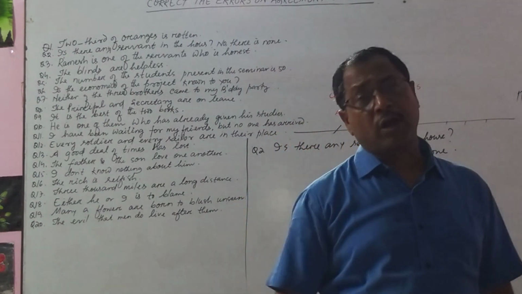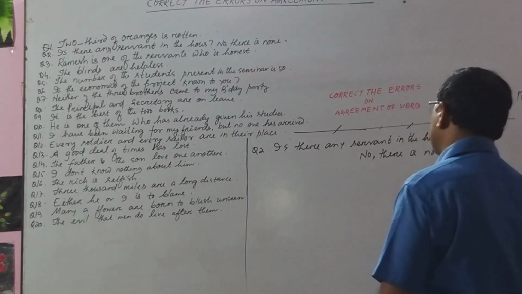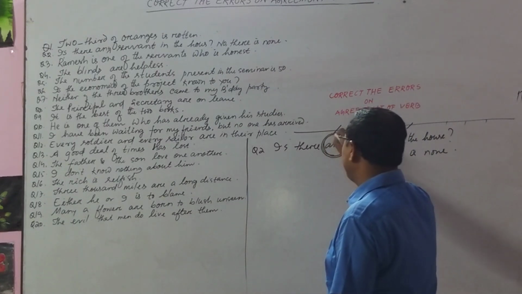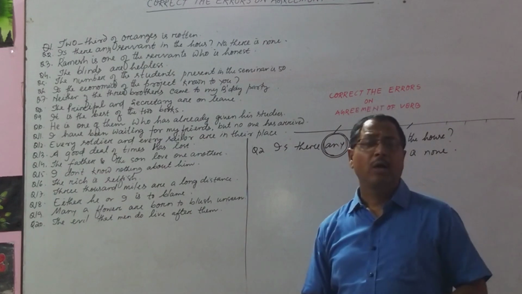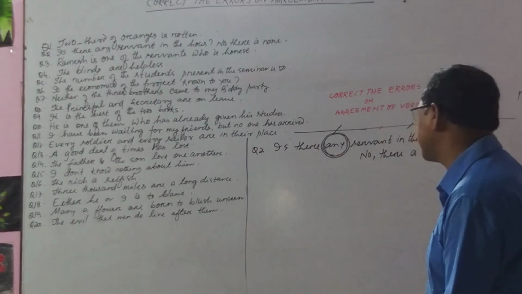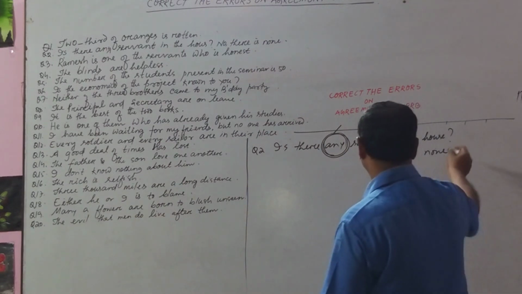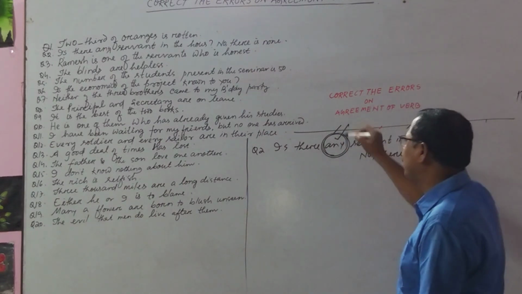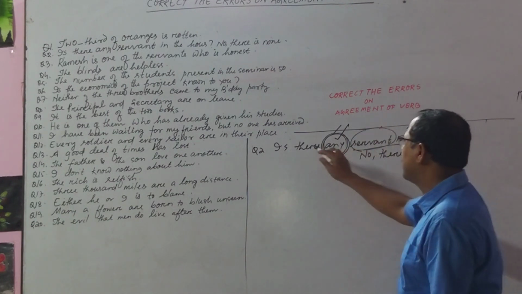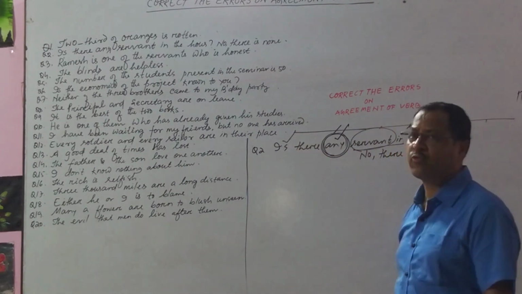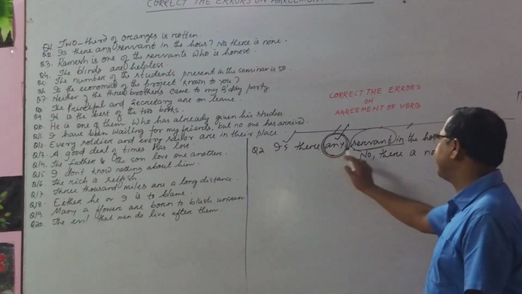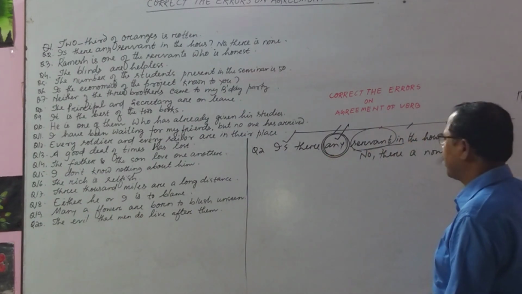And here we will get a lot of information. First thing is, the word is any. Any is used generally with negative sentences or interrogative sentences, and from that point it is interrogative, so any is appropriate. Is there any servant? Servant is singular. Is perfect. Okay. So the first sentence, is there any servant in the house? It is the correct one.